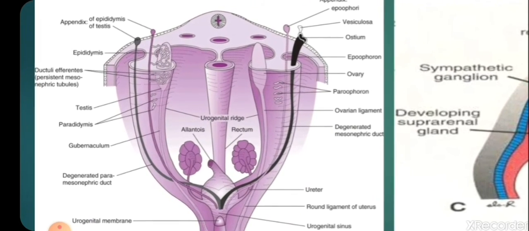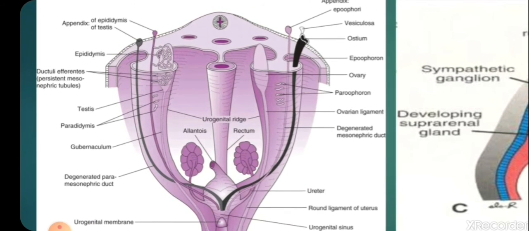Remember, what's the development of the urogenital system? It develops from the urogenital ridge. It is present on either side of your developing gut. See, in the midline you can see the developing gut suspended by the mesentery, and on either side the urogenital ridge is present, from which your genital system, the gonads, is going to develop, and the urinary system, having pronephros, mesonephros, metanephros, all those things, are going to develop.